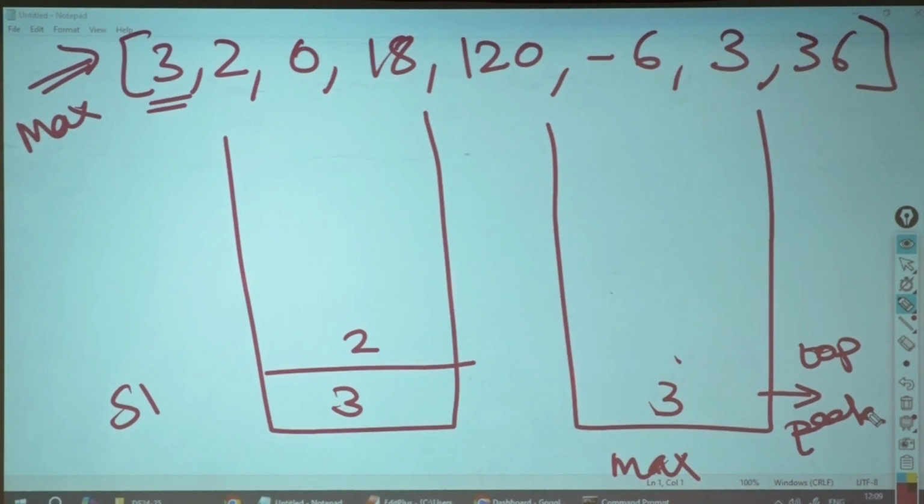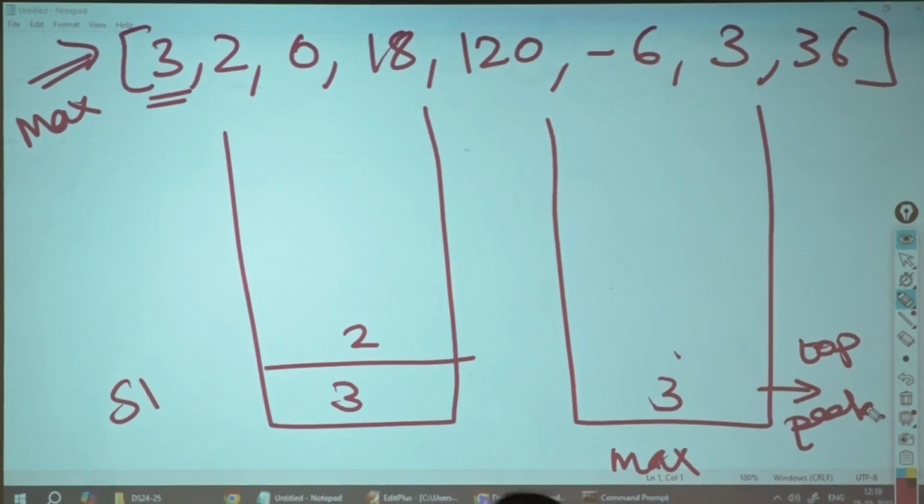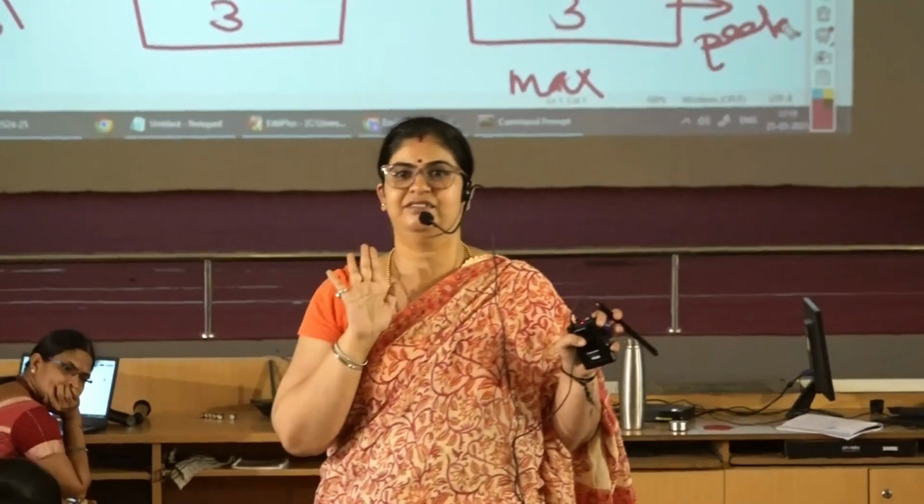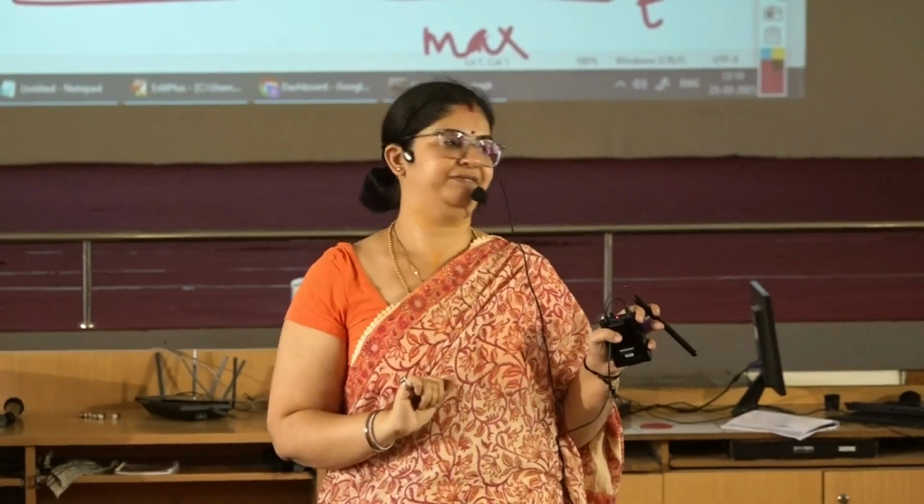Three elements in the array. Currently, how many elements do I have in my stack? Two elements. Which are those? 2 and 3. These are the 2 elements I have. Now somebody tells me, give me the maximum element. Do I have to iterate through the stack or can I give 3 directly? I will give 3 directly.